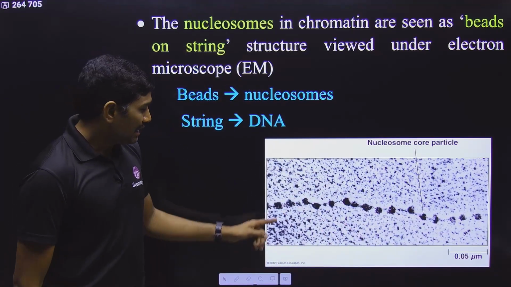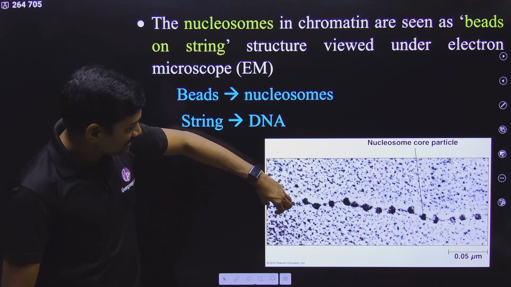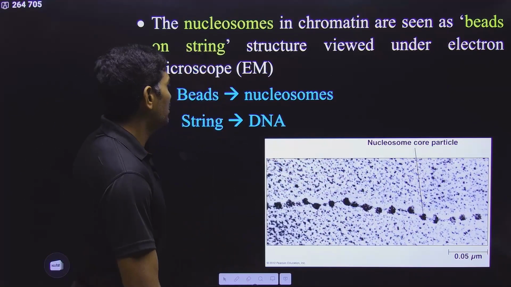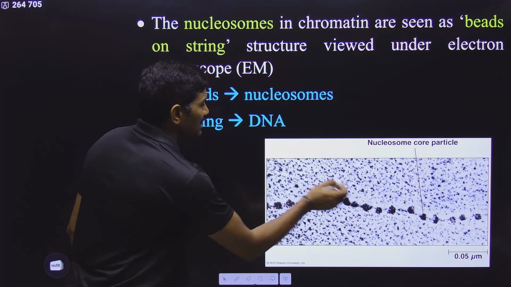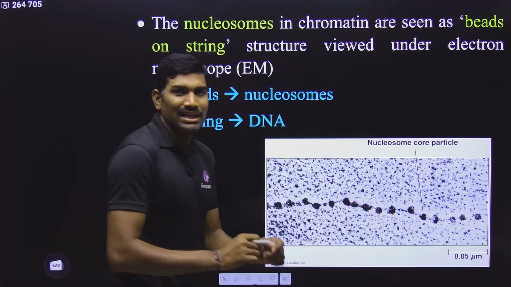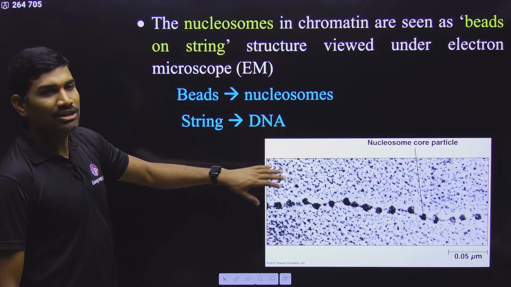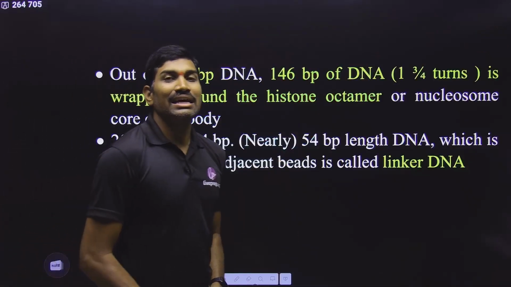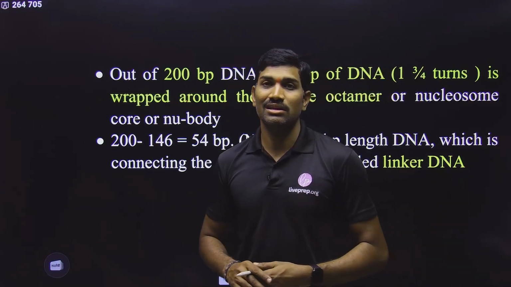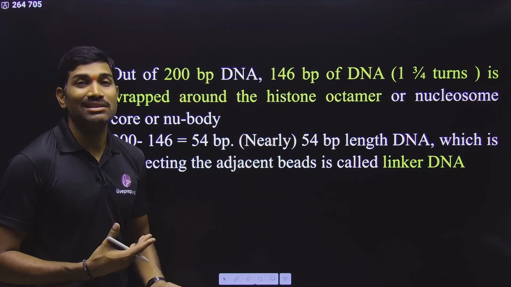Is it clear? Even around this histone octamer, the DNA is present. That's why this entire structure is called a nucleosome, and the linker is nothing but DNA. In this way, the bead-like structures are nucleosomes, whereas the thread-like structure connecting them is the DNA. So observe carefully: in interphase chromatin you will clearly see this beads-on-a-string structure. Clear? That's why in interphase chromatin, nucleosomes are the repeating structures.